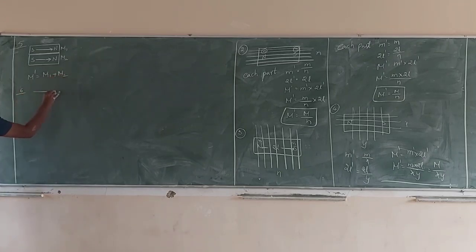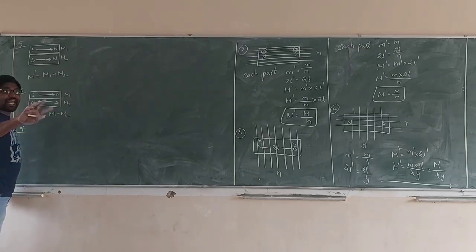Sixth one. Suppose the two bar magnets are placed one above the other, but in opposite direction. This is m1. This is m2. What are we getting for m dash? m1 minus m2.